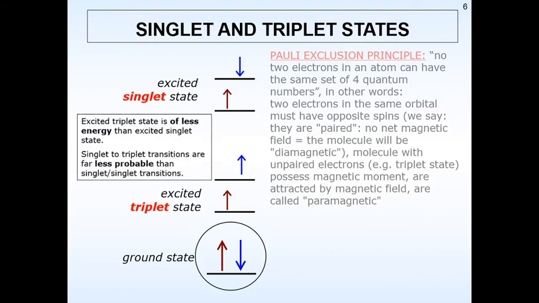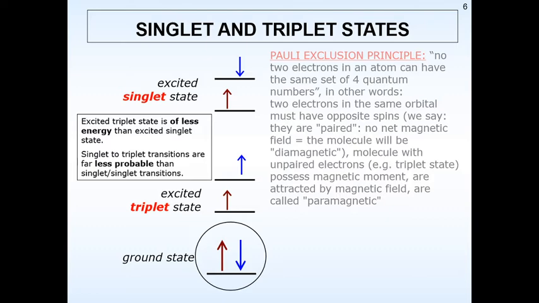Excited triplet state is of less energy than an excited singlet state. Singlet to triplet transitions are far less probable than singlet-singlet transitions. That means this is very difficult to observe. Now, singlet-singlet transition can be seen easily because there is no change of the pair, and finally they will always remain paired systems only. Whereas from singlet to triplet, this is very less probable because there is complete change of